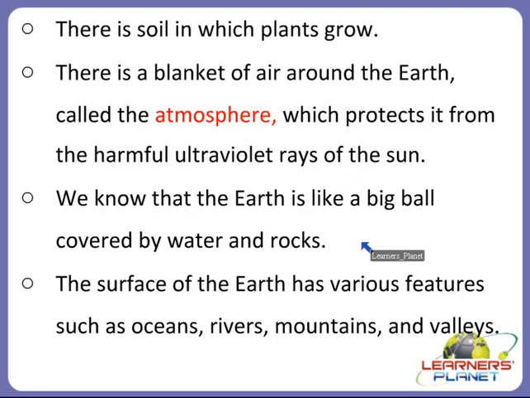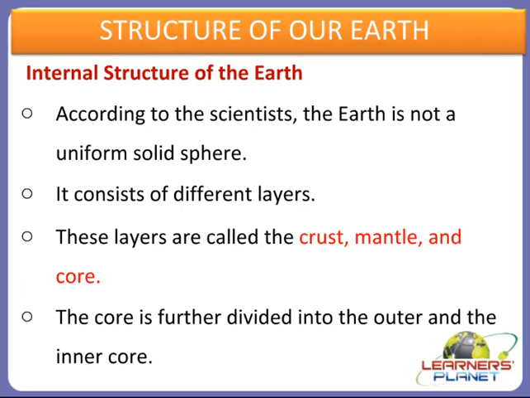We know that the earth is like a big ball covered by water and rocks, right? Even the surface of the earth has various features such as oceans, rivers, mountains, valleys, seas, right? So all this is possible on earth because life is possible on earth, right?